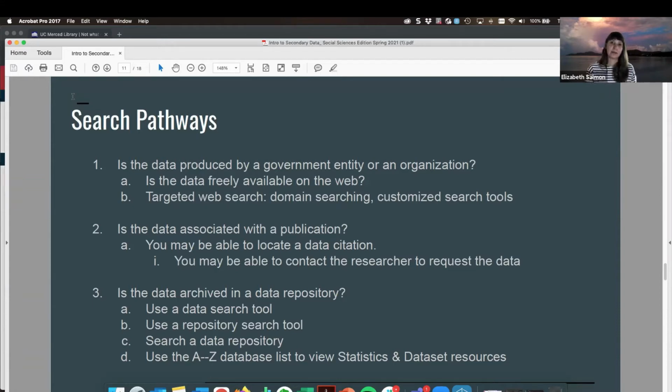I also wanted to point out that the libraries at all of our campuses provide a large list of databases. Typically you're going to be able to refine your database search results by limiting to just viewing statistics and data set resources that are available to you. Sometimes these are associated with institutional subscriptions, and other times they are resources that have been pulled into the database listing because we think they're going to be helpful for you in your search.